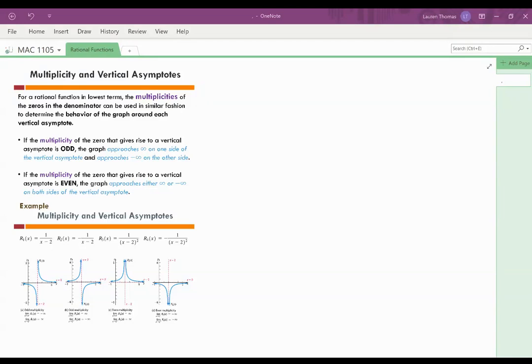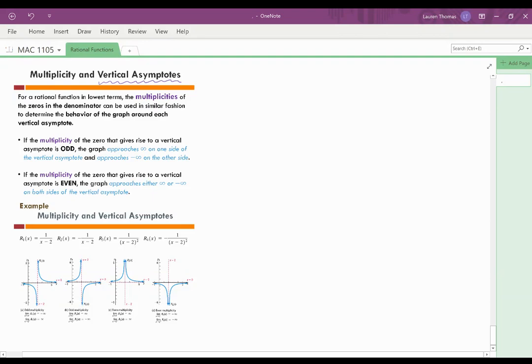All right, you guys, the last thing that we're going to cover in this section is the multiplicity and vertical asymptotes. So if you guys remember, we talked about multiplicity when we talked about polynomial functions, and multiplicity told us the behavior of the function at the zeros. So remember, we had two behaviors, crosses or touches. So multiplicity, when it comes to rational functions, tells you the behavior at the vertical asymptotes, okay? That's what it's going to tell you.